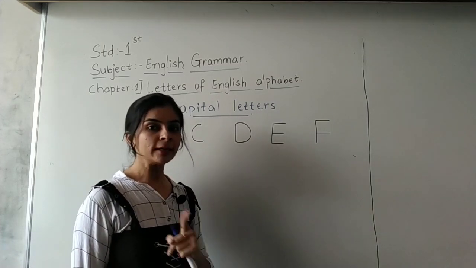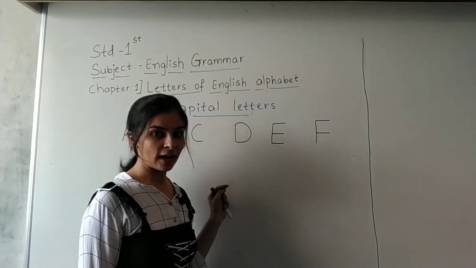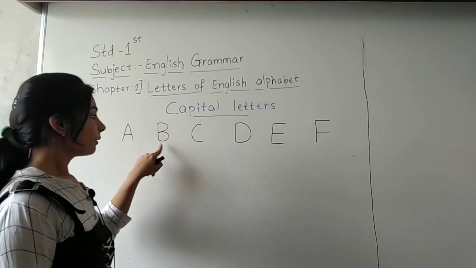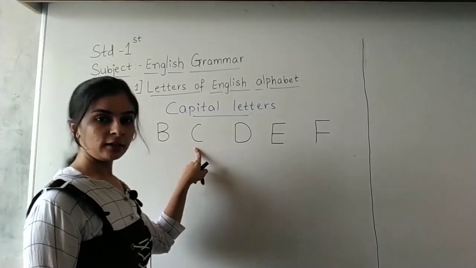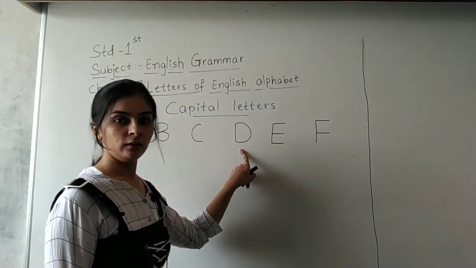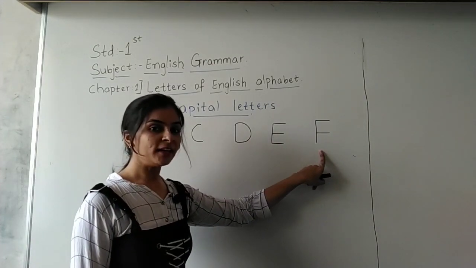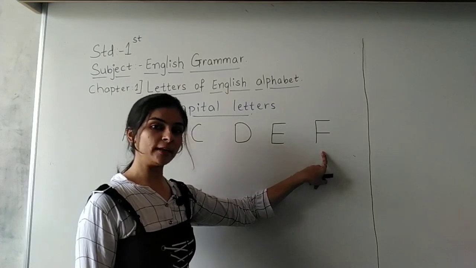Okay, मुझे पता है आप लोगों को आती है ये ABCD लिखनी, right? Okay, so once again we repeat A, B, C, D, E and F. I know you all are very fast. So you have completed. Okay.